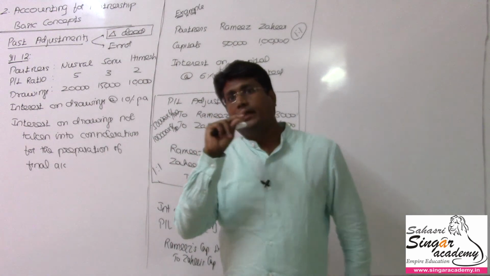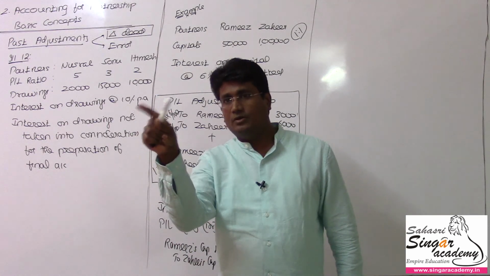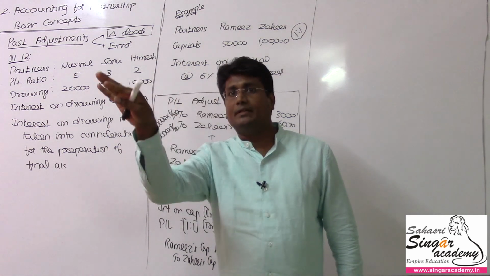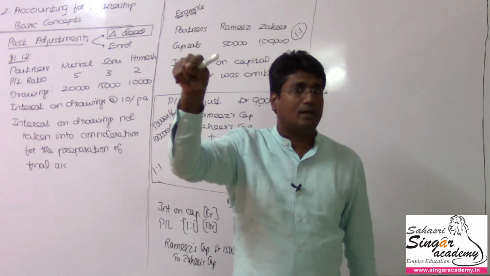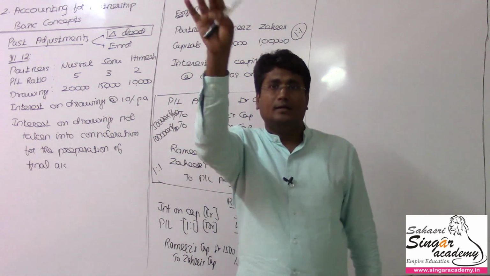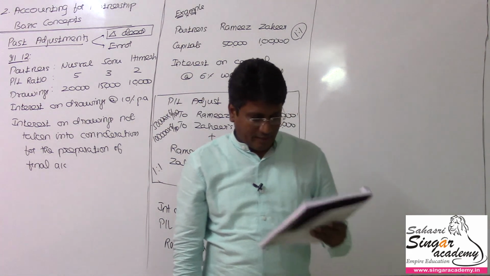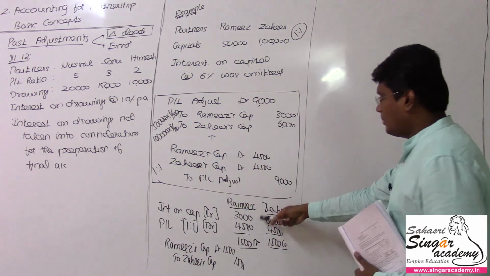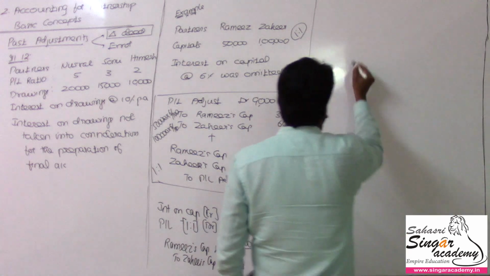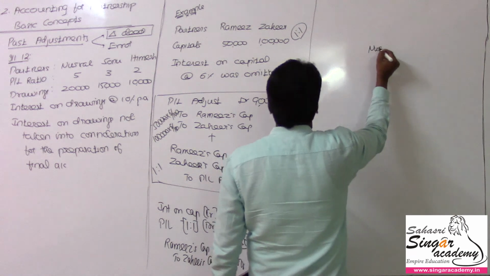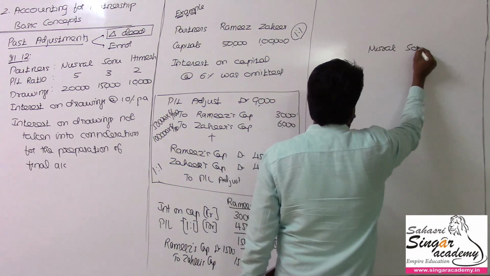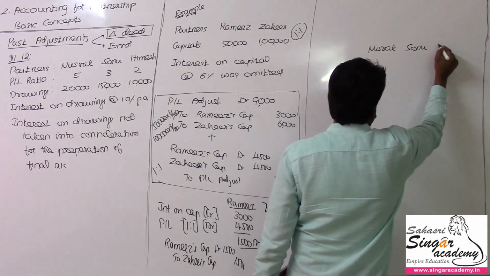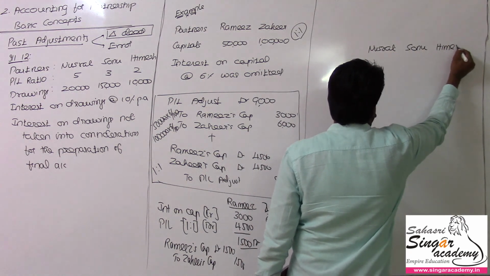Now what happens? Interest on drawings should be charged to their account. By charging them, means debiting them, what happens? As it is not charged already or not credited in the P&L account, the P&L would have been higher. Now you have to adjust that too. Clear? Now let me work out this model. So who are the partners we have? Nusrat and Sonu and Himesh. These are the three partners we have.